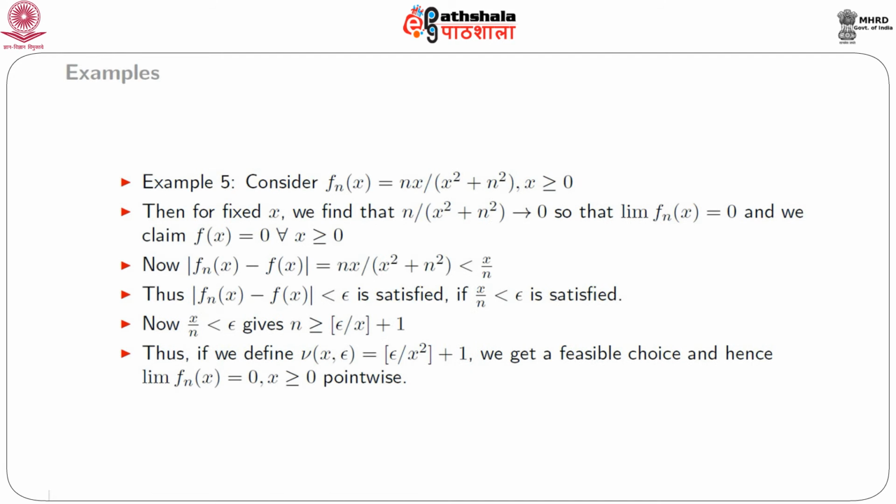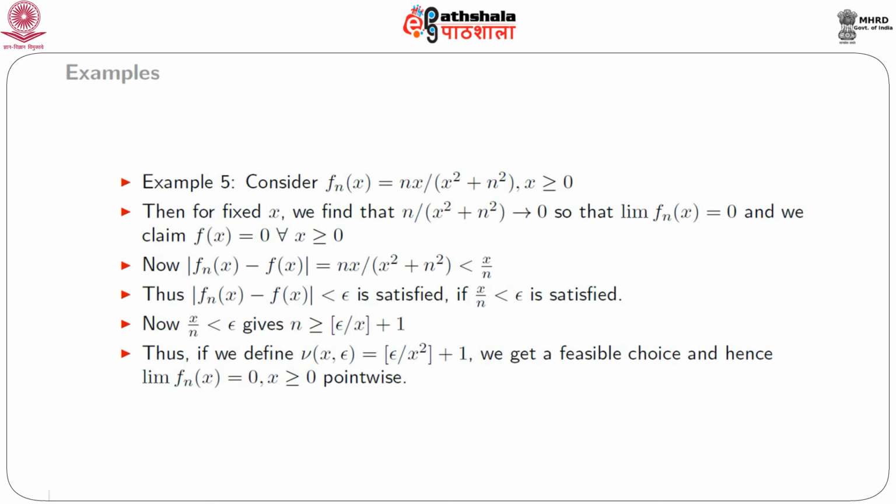Consider our next example, which involves a sequence of functions defined by nx divided by x square plus n square for positive x. Then for fixed x, we find that n divided by x square plus n square tends to 0, and hence we take our limit function, or just suspect our limit function, as 0 for x greater than or equal to 0. Now, the absolute value of f_n(x) minus f(x) is just nx divided by x square plus n square, which is again less than x by n.